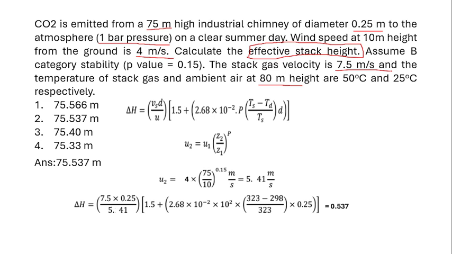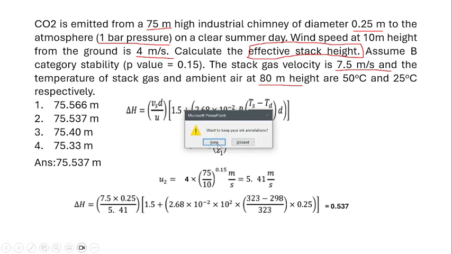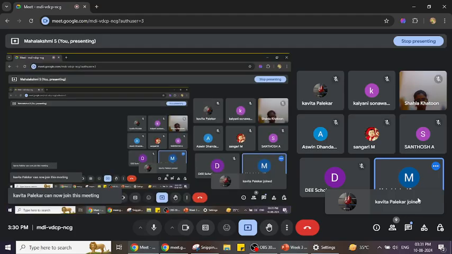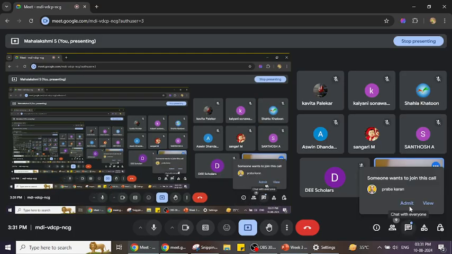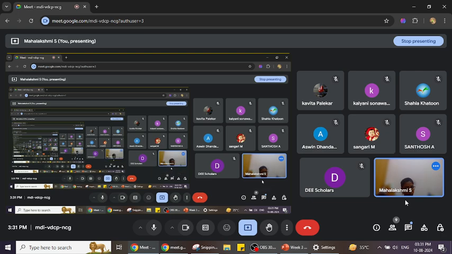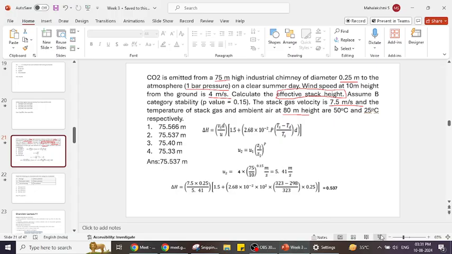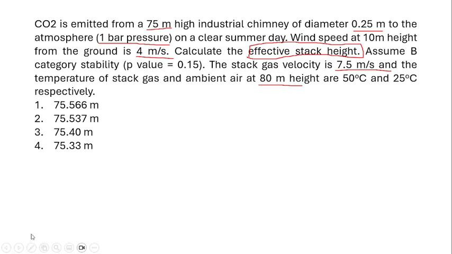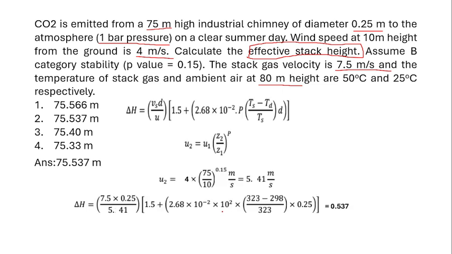Ts is the stack gas temperature, and Ta is the ambient air temperature, and again D is the diameter of the chimney.